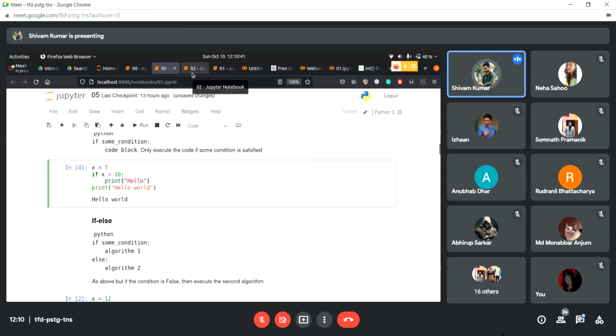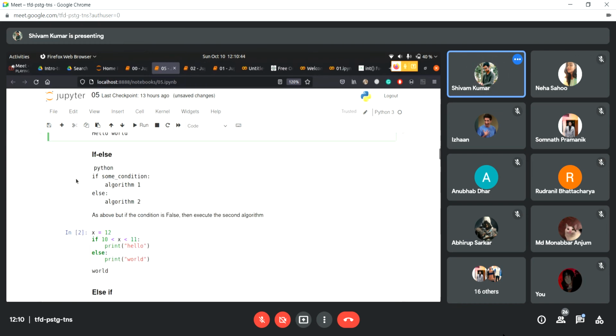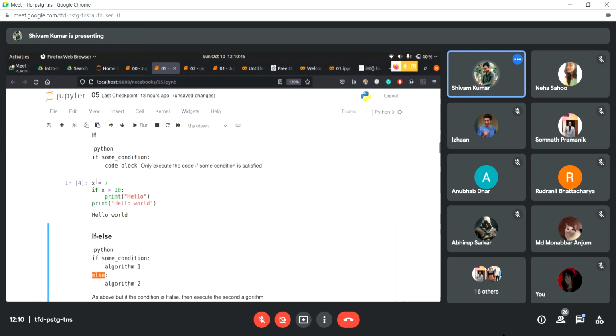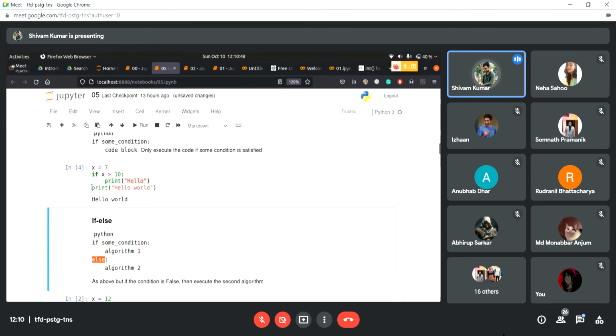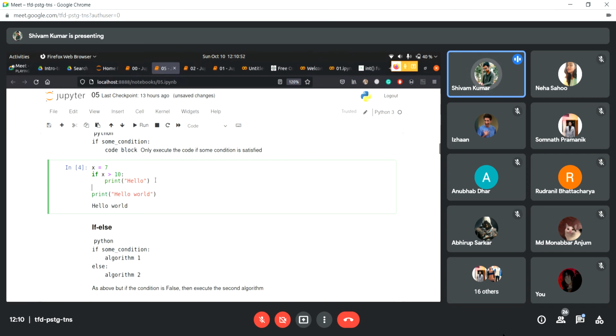Okay, moving on. Now we have if else. Suppose the if statement fails, then we just have print here. But maybe I want that if this statement doesn't execute, I want something else to execute. So I'm just going to give else. That only means that if this statement doesn't execute, you just do this for me.